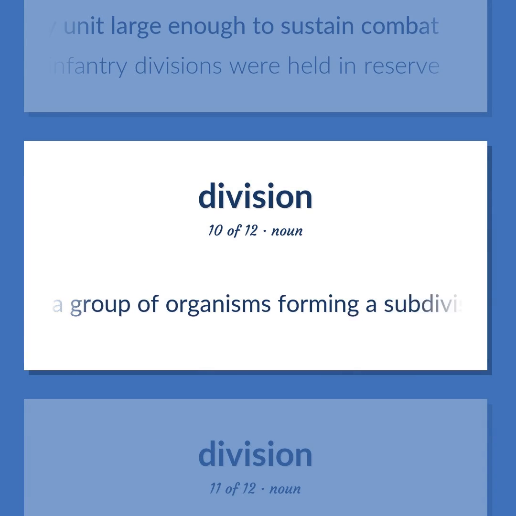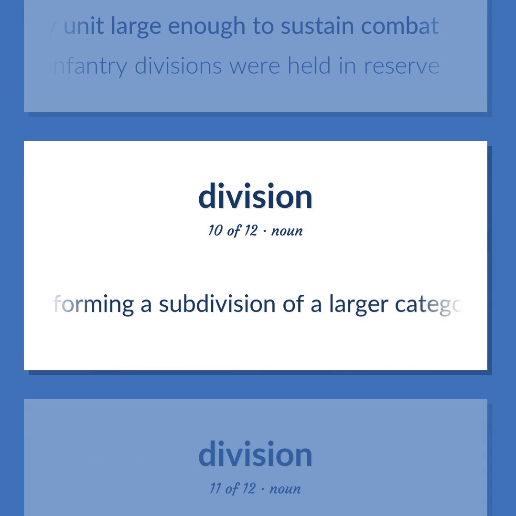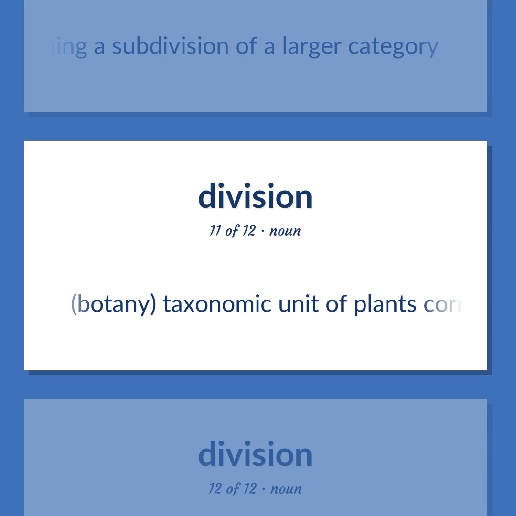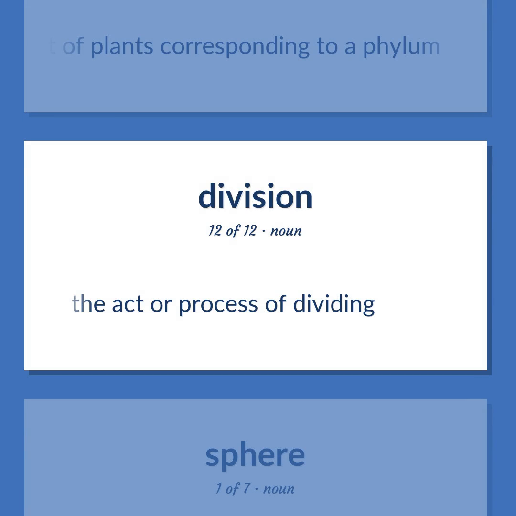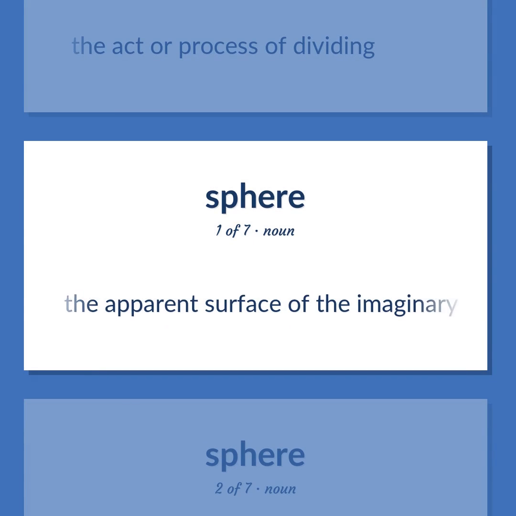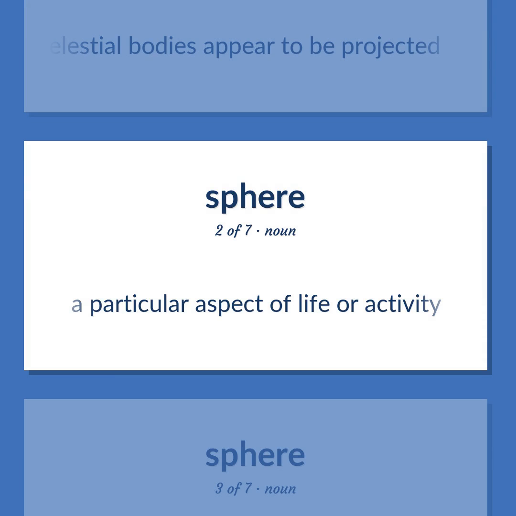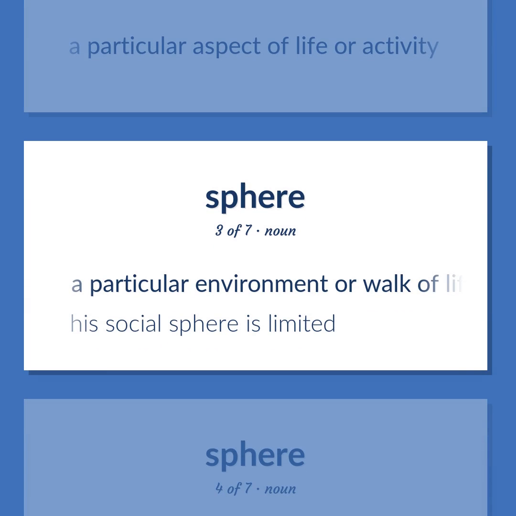Biology. A group of organisms forming a subdivision of a larger category. Botany. Taxonomic unit of plants corresponding to a phylum. The act or process of dividing. The apparent surface of the imaginary sphere on which celestial bodies appear to be projected. A particular aspect of life or activity. A particular environment or walk of life. His social sphere is limited.